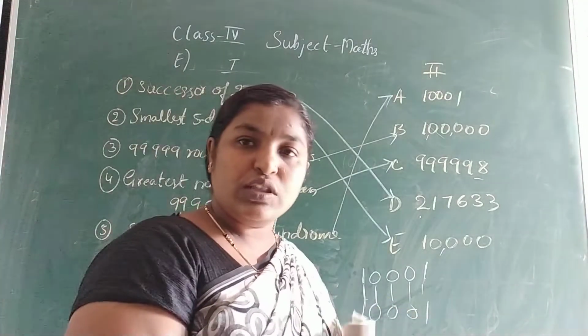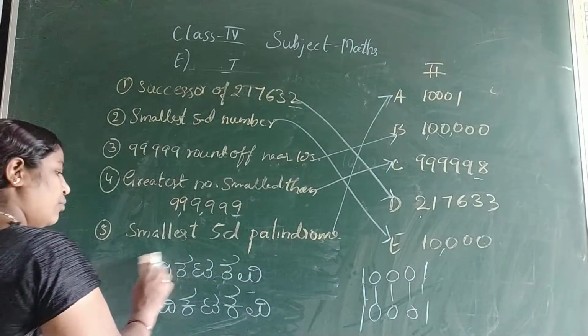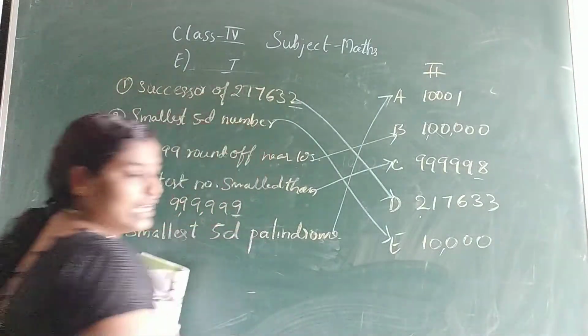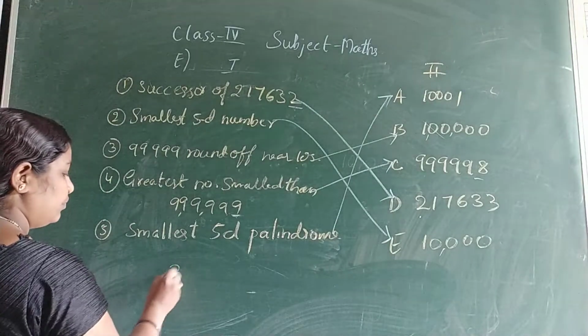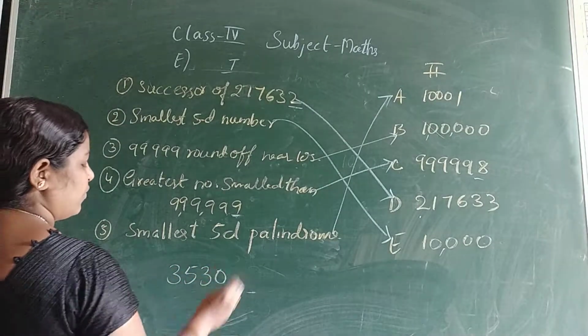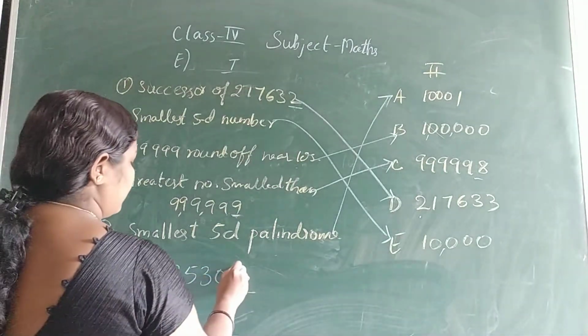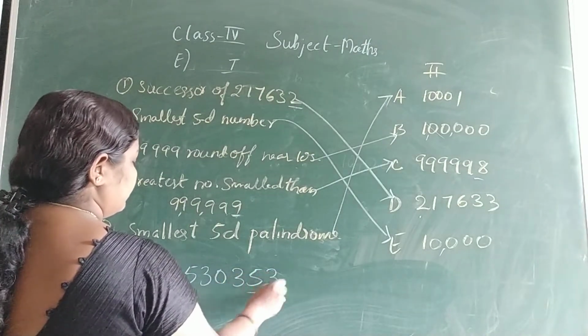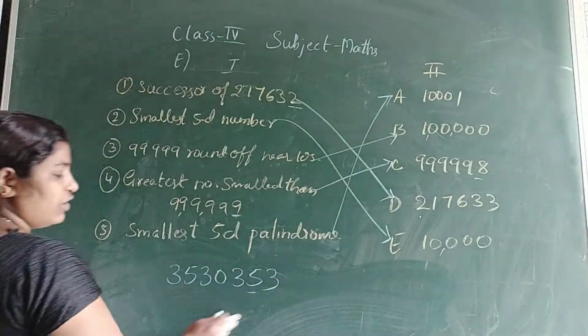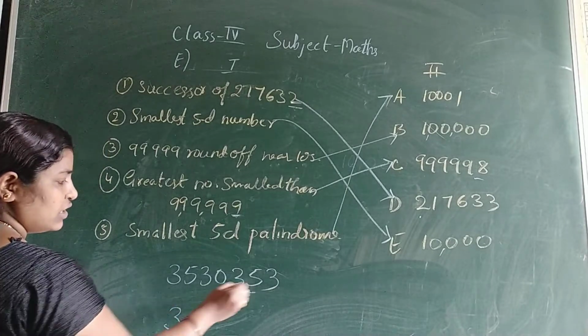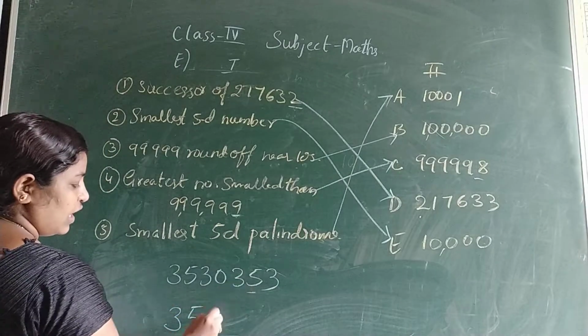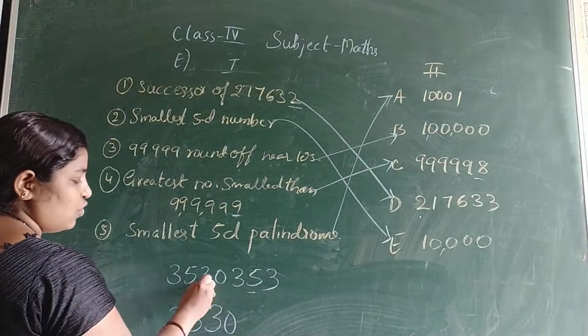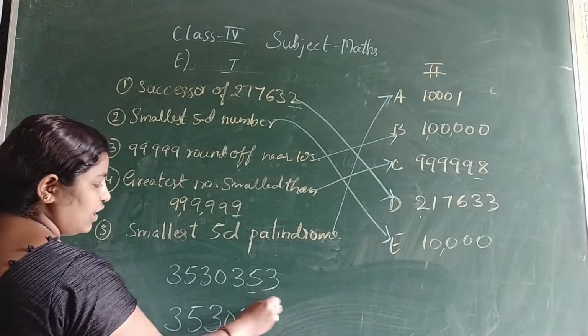This is known as a palindrome. In numbers also it is the same. I'll show you in a number also. Yesterday I told you about this. Just see, I will write the reverse order. This 3 I will write first, then 5, then 3, again 0, 3, 5, 3.